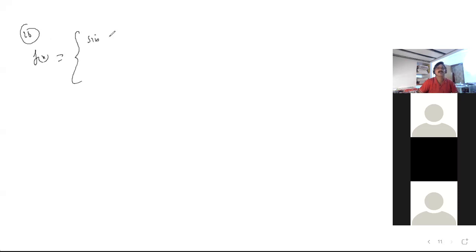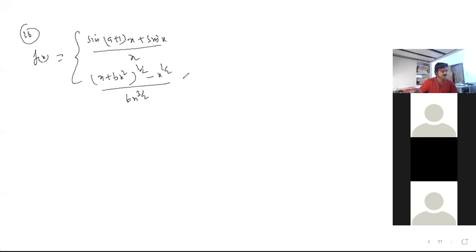Okay, I'll stop here with this, and that too we completed 3 methods successfully. Clear? The function is sin of (a plus 1) x plus sin x divided by x for x less than 0, c for x equal to 0, and square root of (1 plus bx) minus 1 divided by b x to the power of 3 by 2 for x greater than 0.